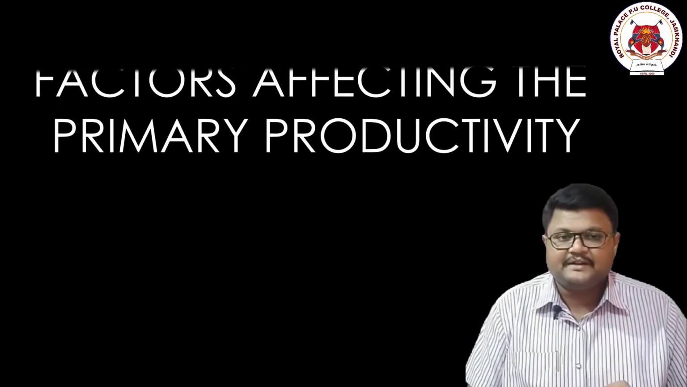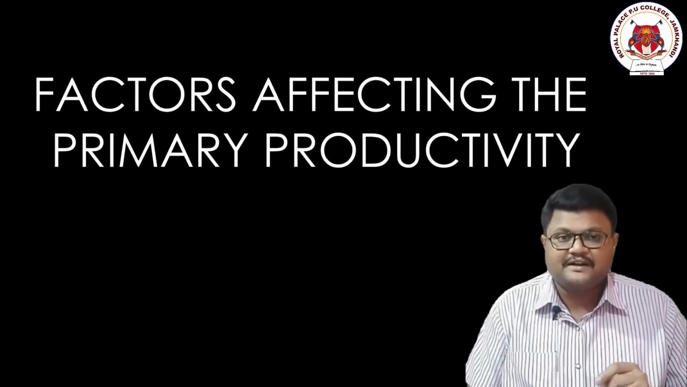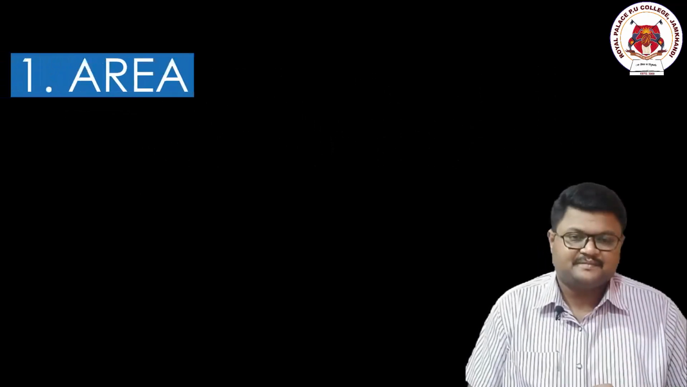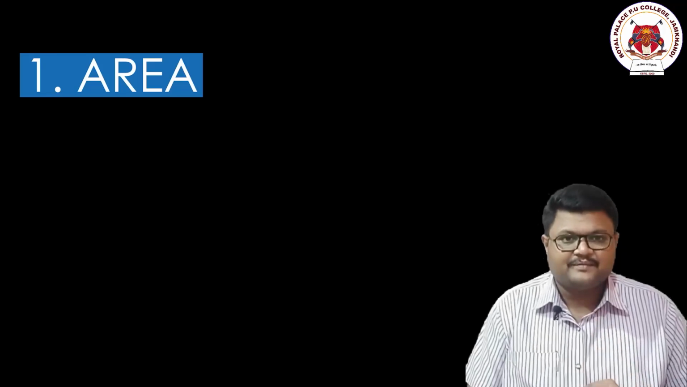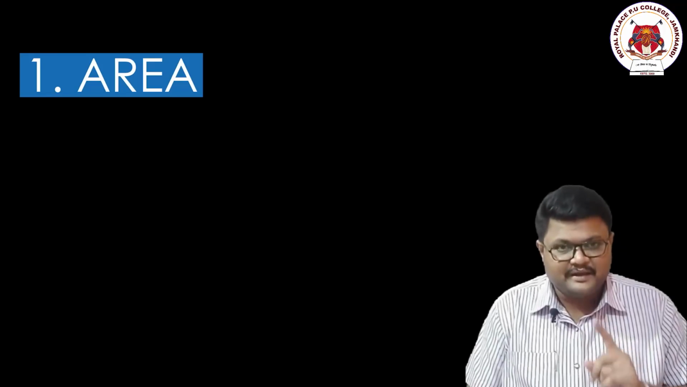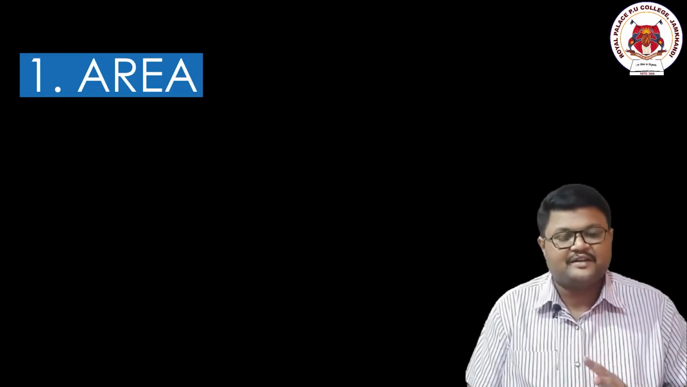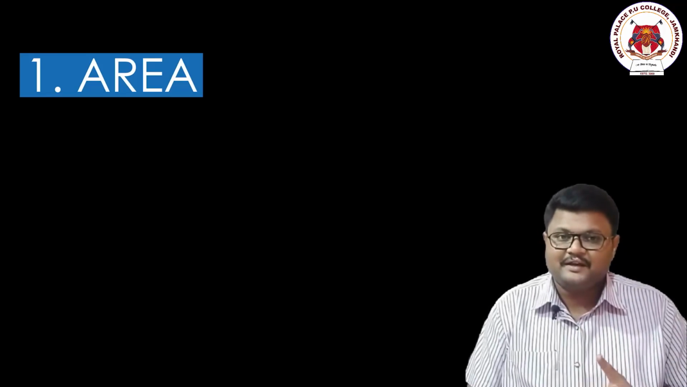Remember. Now let us go to another point: what are the different factors affecting the productivity of the plants. Point number one is the area. Area is very important, because in this area itself we see a variety of abiotic factors and their influences. So area is important.